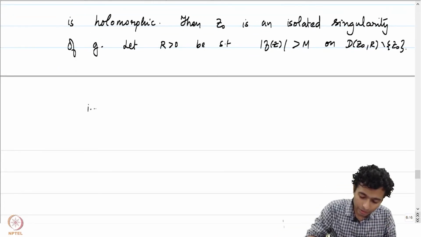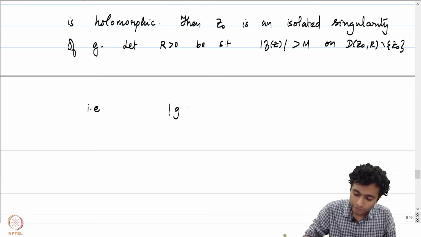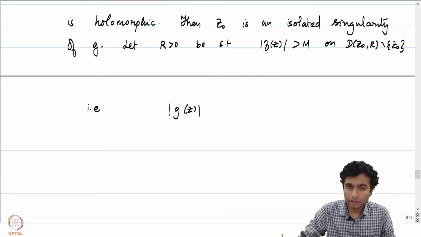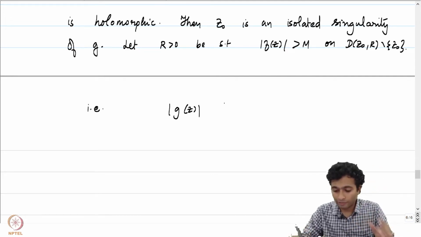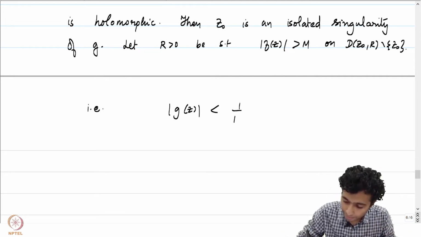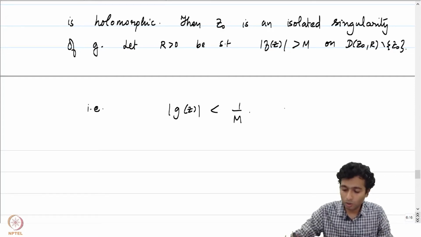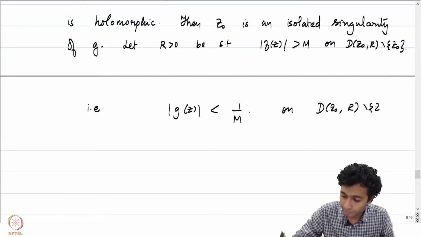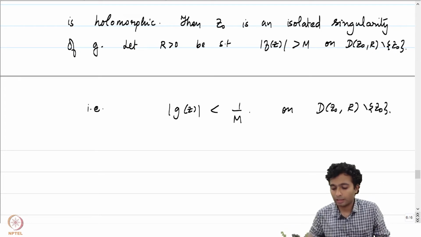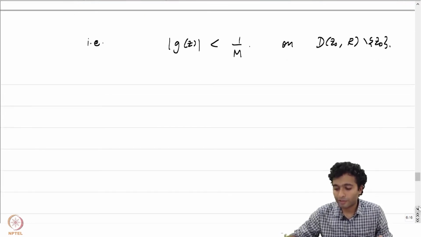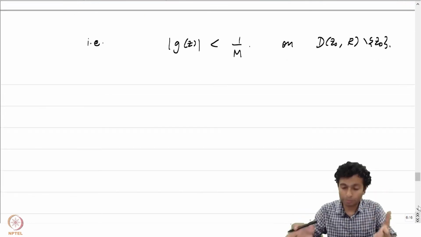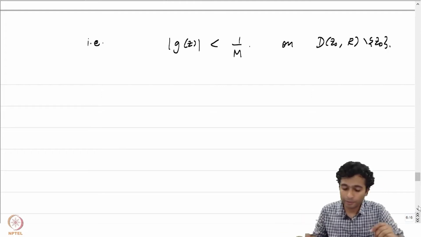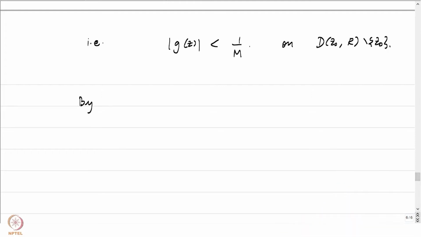This means that the absolute value of g of z, which is equal to the absolute value of 1 by f of z, is less than 1 by m on D(z0, r) minus z0. That means that it is a bounded function here, it is locally bounded, or rather in fact it is bounded on D(z0, r) minus z0, and by the Riemann removable singularity theorem,